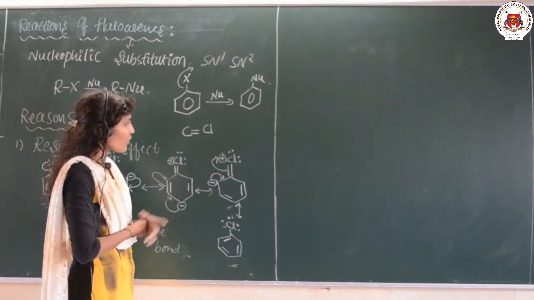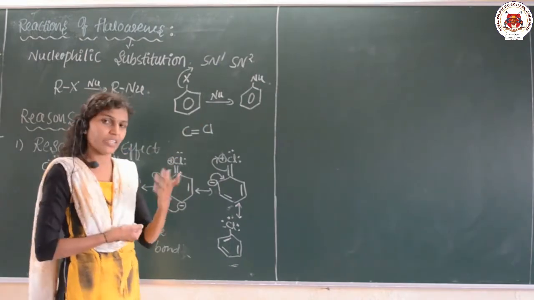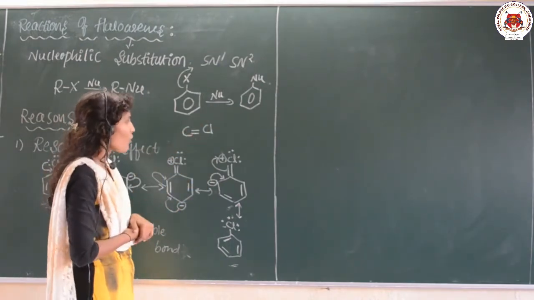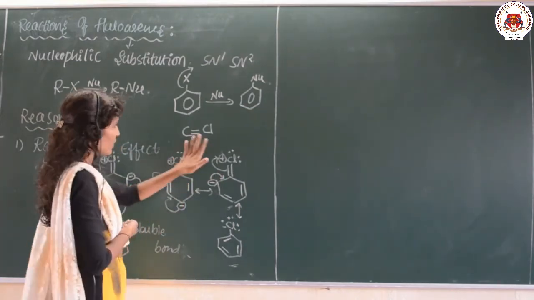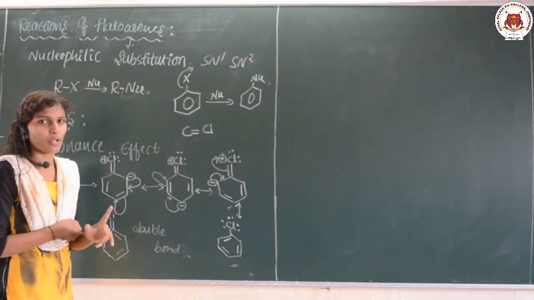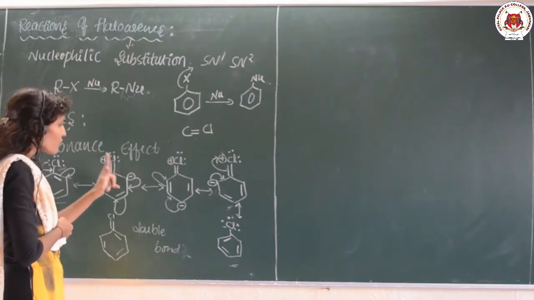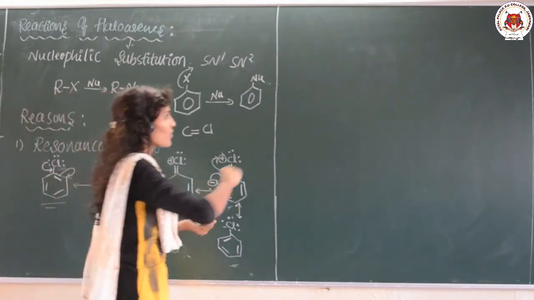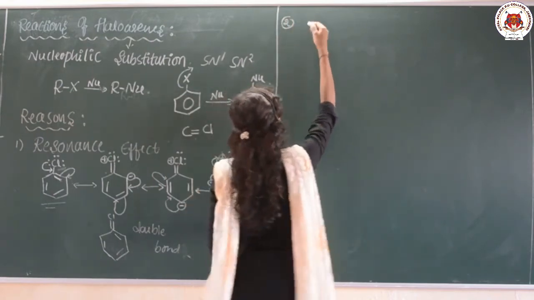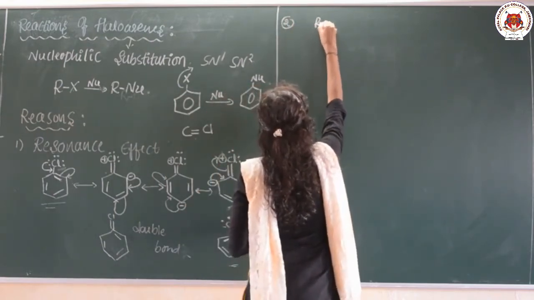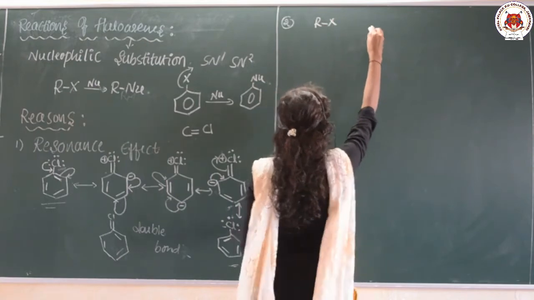That's why these reactions are not possible under normal conditions. So this is the first reason. Next, let us go for the second reason, that is in case of haloalkane, like this I will write.